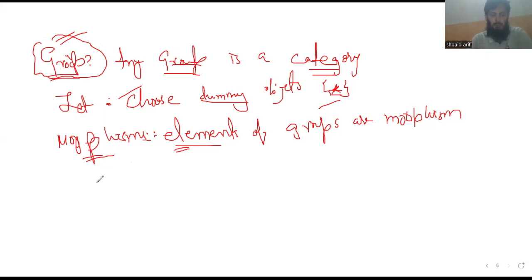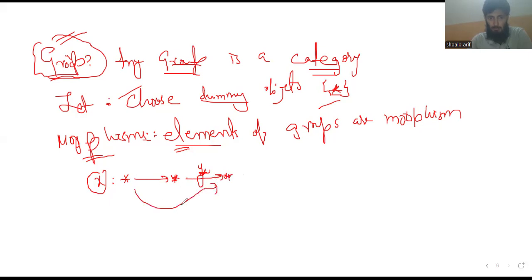So what is the composition? Means if we say X is an element of group, it is a morphism. So one object is here, the dummy object. So X is a morphism from dummy object to dummy object. And there is another morphism Y, another element of group, from dummy object to dummy object. Okay, so we can compose.